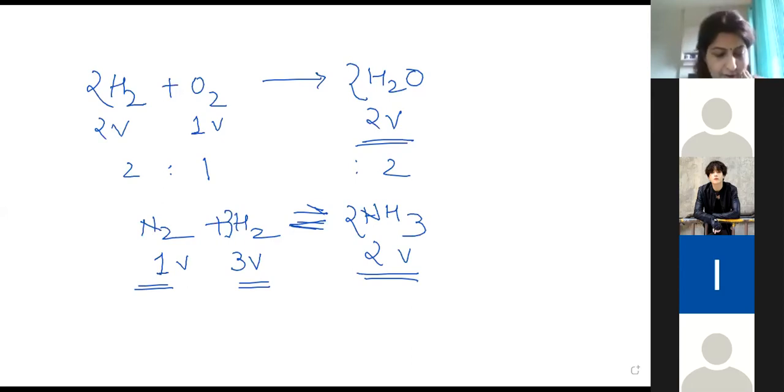So can you tell me, on page number 6, there is a question. Can you give me the answer of that question? If 10 volume of dihydrogen gas reacts with 5 volume of dioxygen gas, how many volumes of water vapor would be produced? What should be the answer to this question?